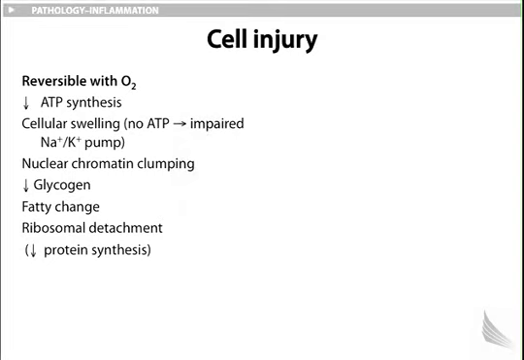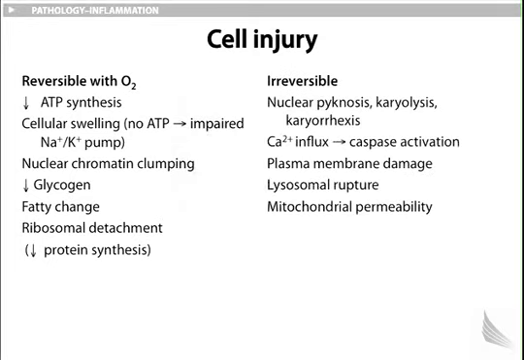Nuclear chromatin clumping, decreased glycogen, fatty change, and ribosomal detachment are still all part of reversible injury. Why? Because of decreased protein synthesis. Irreversible changes include pyknosis, karyolysis, and karyorrhexis.